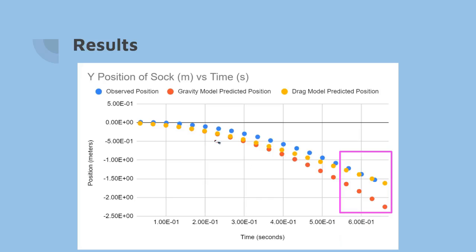but at the end, the drag model is a lot closer to the actual observed position of the sock, while the gravity model is a lot further away, and that's because the drag model takes into account all of the forces that are acting on the sock, while the gravity model only takes in gravity.